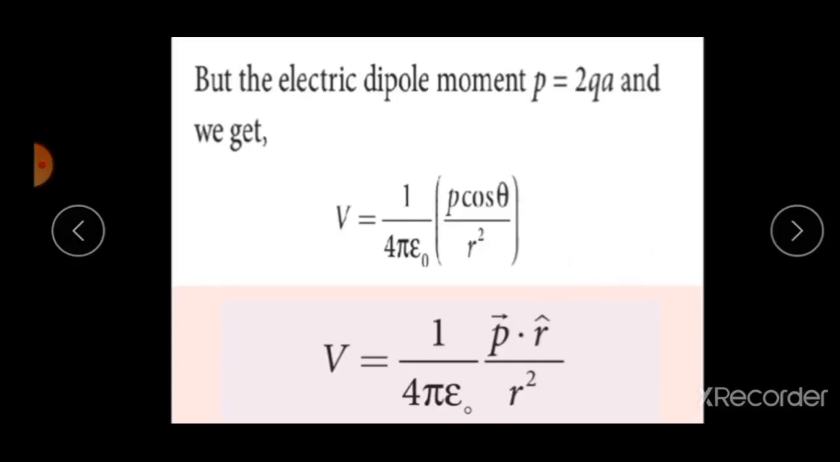Are you clear, children? It is a very important 5 mark question. This is the final equation of electric potential at a point due to an electric dipole. V is equal to 1 by 4 pi epsilon naught p vector into r unit vector divided by r square.